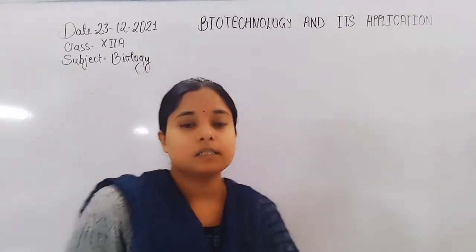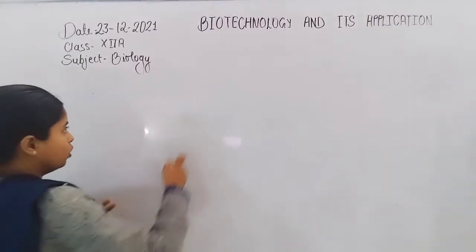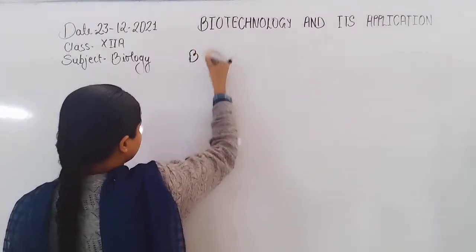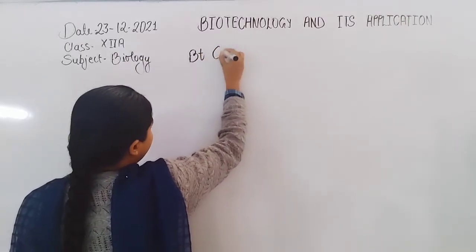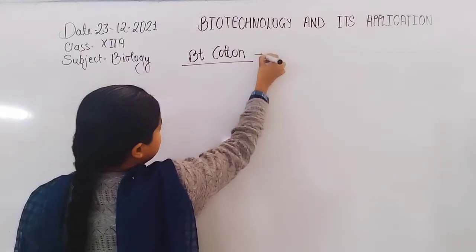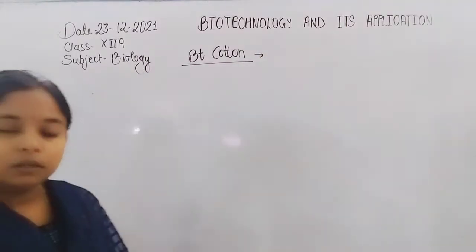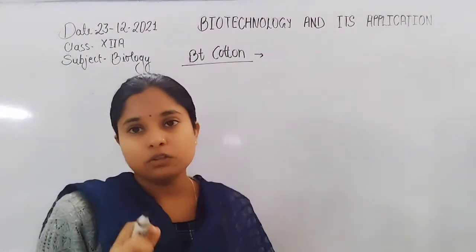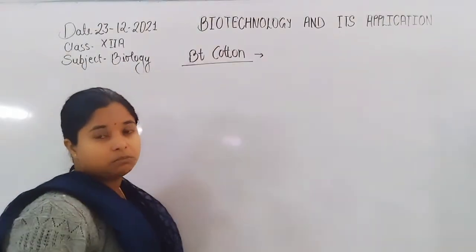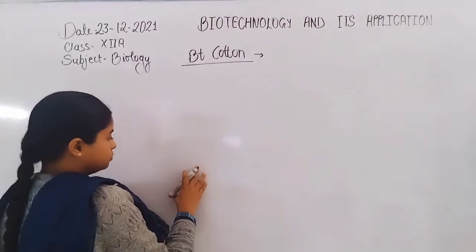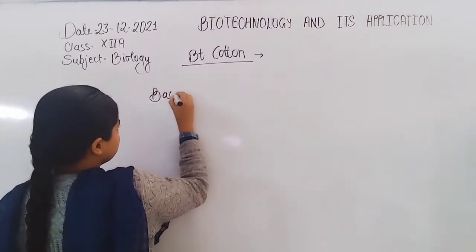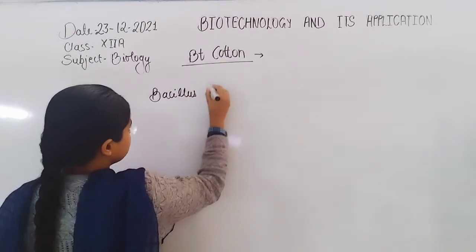Now let us discuss BT cotton. First we will discuss the bacteria Bacillus thuringiensis, then we will discuss the genetically modified plant BT cotton.